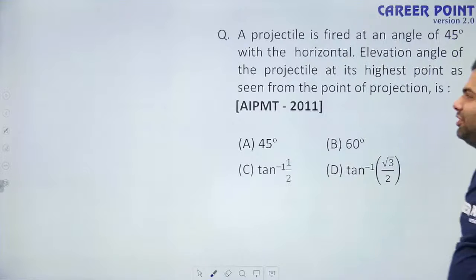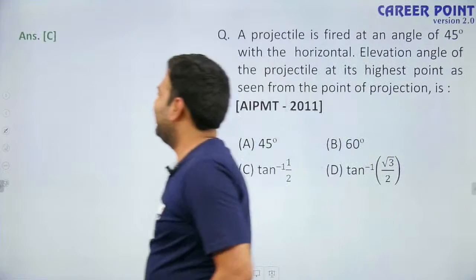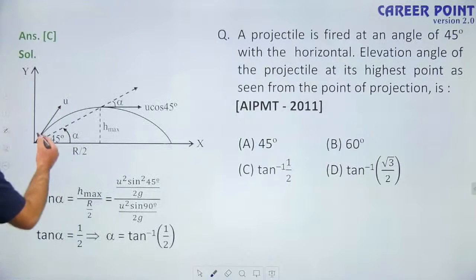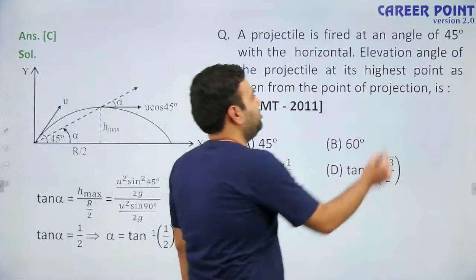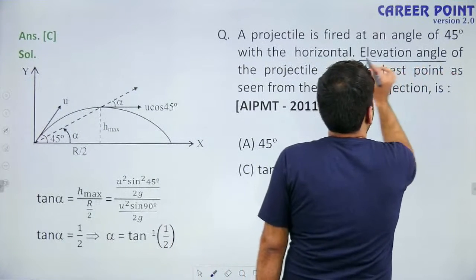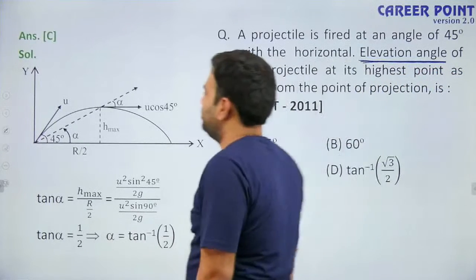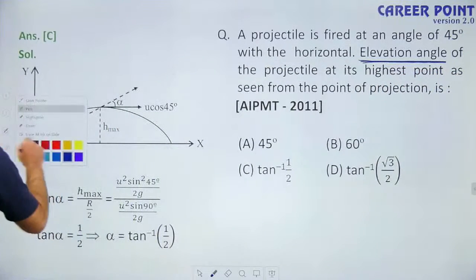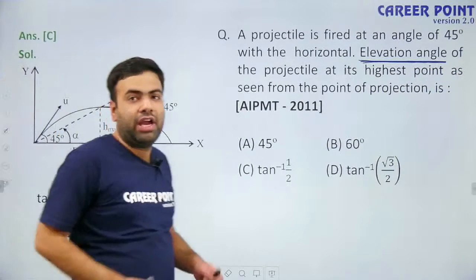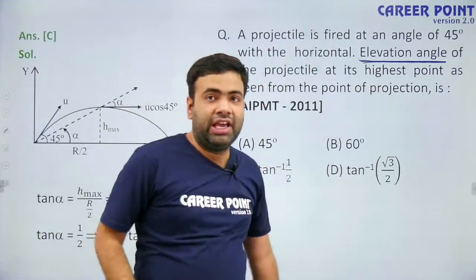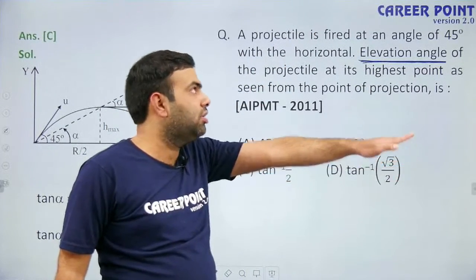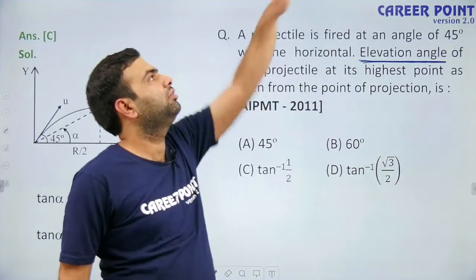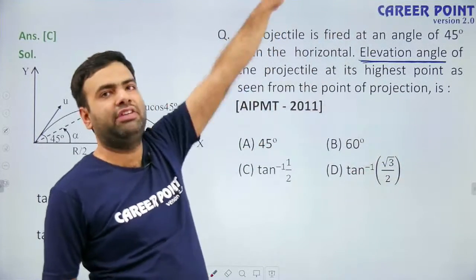What this question says is that we are launching a projectile which is going like this. Angle of elevation: this word is not new. You have studied about angle of elevation in 9th and 10th class in mathematics. What is angle of elevation? If I want to see the top of a tower, then from horizontal, by how much angle I should turn my neck to see the top of the tower. That is angle of elevation.